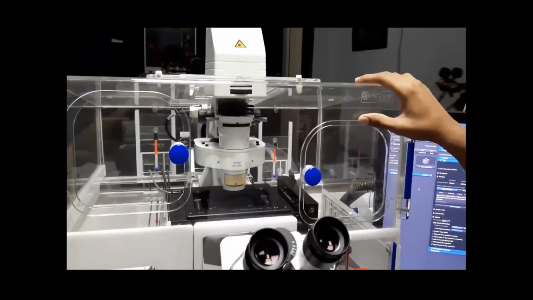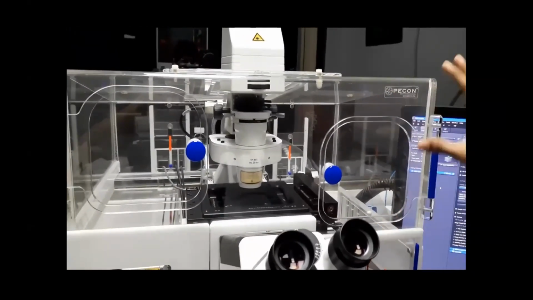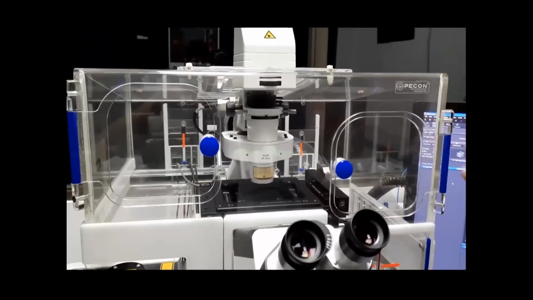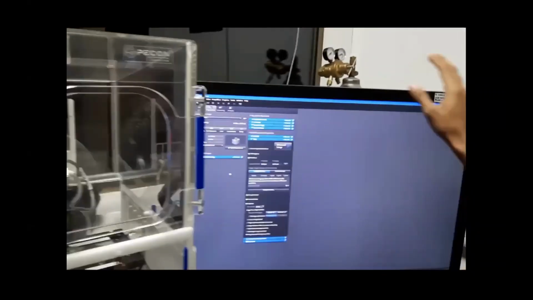That helps us to observe the live cells using this whole microscopic chamber. And this is the Zen software. Using this software, we observe the cells using the camera which I have shown there.